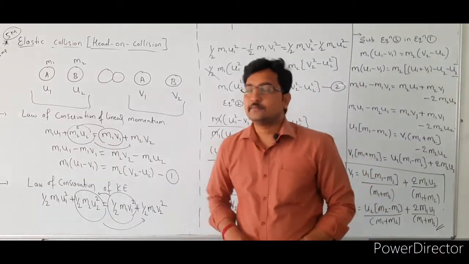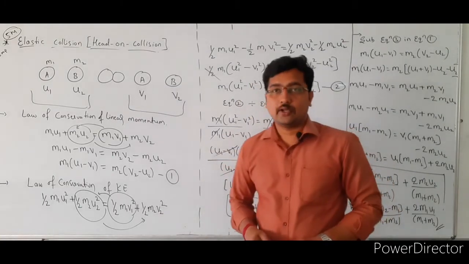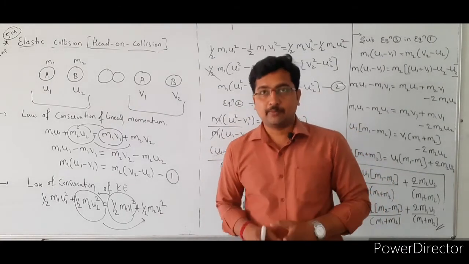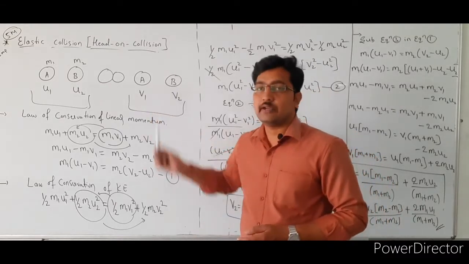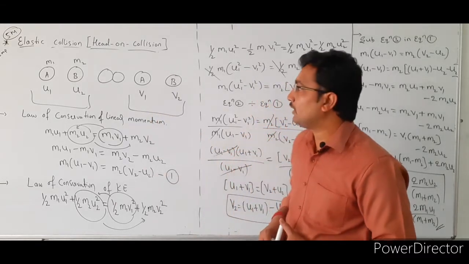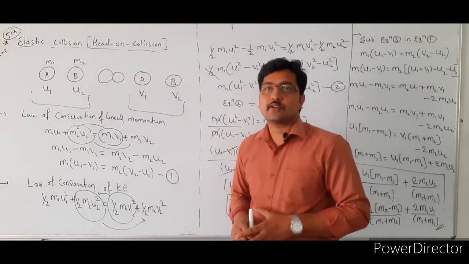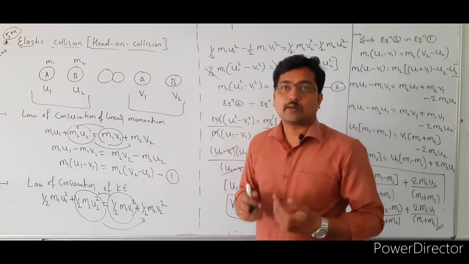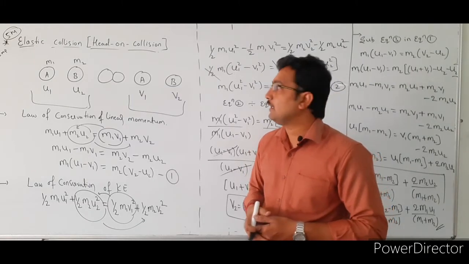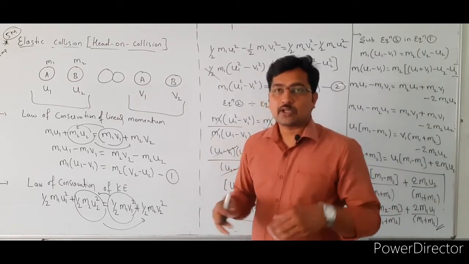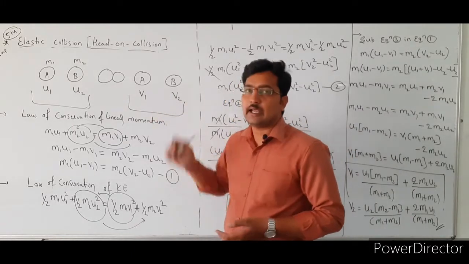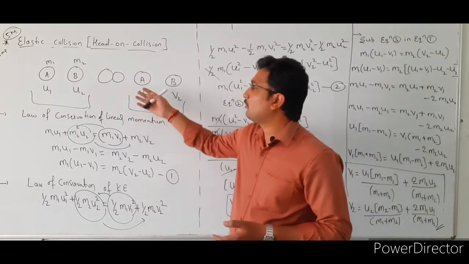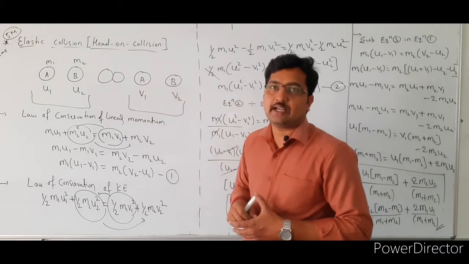Okay, see here, elastic collision, head-on collision in one dimension case, it is very important for 5 marks, right? Here we are going to find out what is the v1 and v2 value. Here we are considering two bodies of masses m1 and m2 moving with the initial velocities u1 and u2. So after collision, the velocities of the two bodies change to v1 and v2. After collision, both the bodies are moving in the same straight line, right?